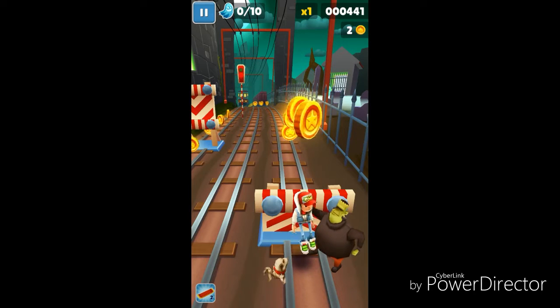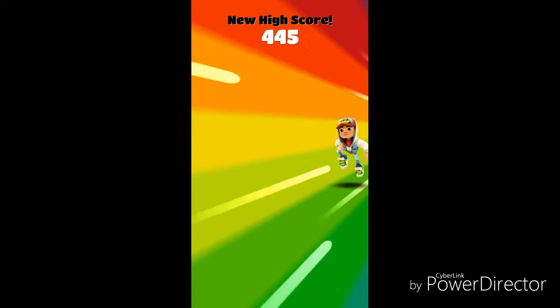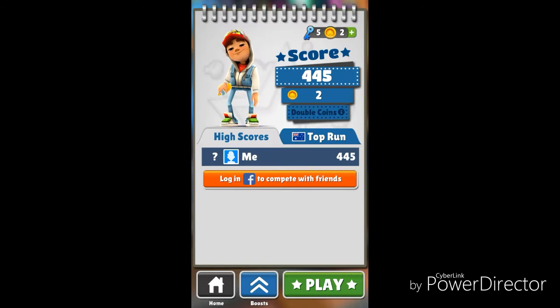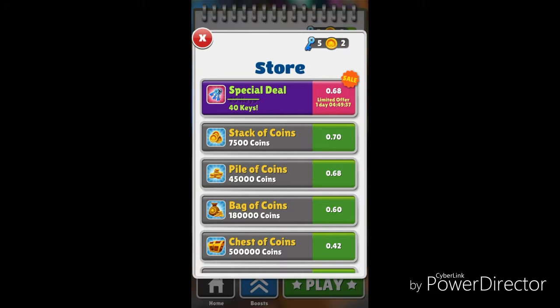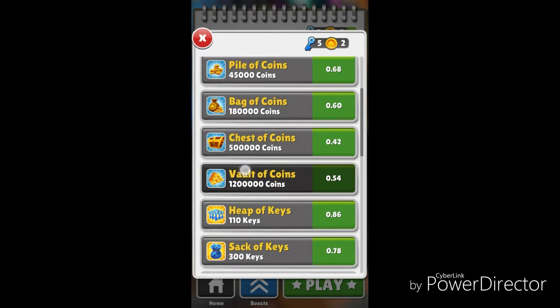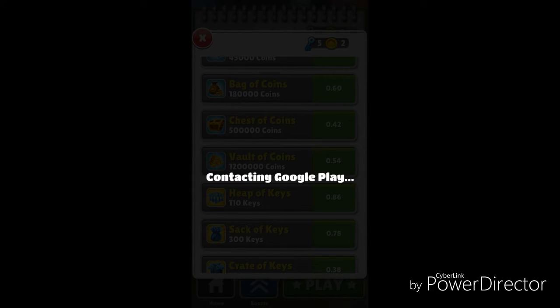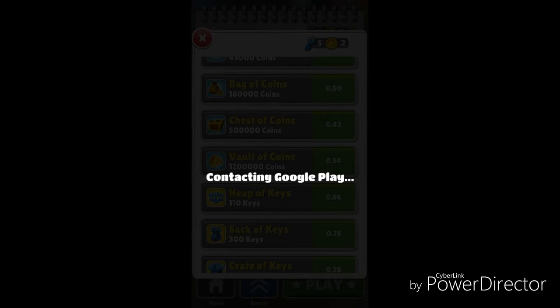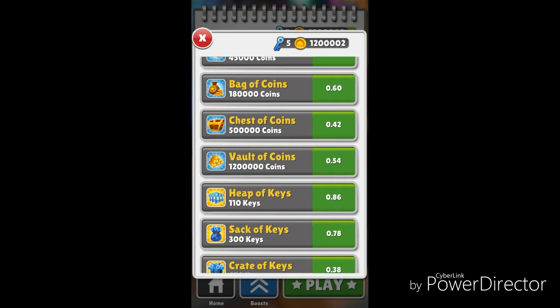And then, yeah. And what you do now is you go and press the plus up in the top, go down, and then you know where it says Vault of Coins, click it, and press, and then in-app purchases hack, press yes. And there you go.